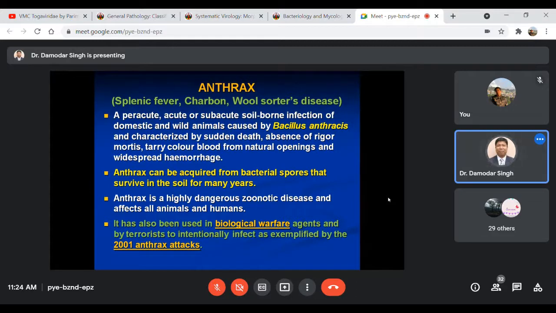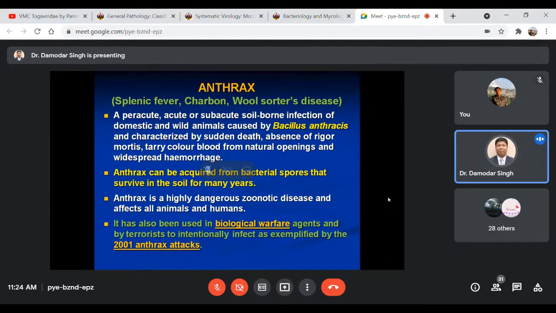From all these natural openings or orifices, there is oozing of tarry colored blood and widespread hemorrhagic lesions of different parts and organs. This disease can be acquired from the bacterial spores of Bacillus anthracis that usually survive in the soil for many years.